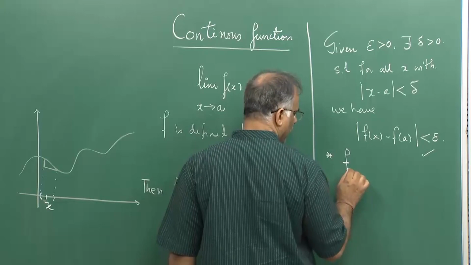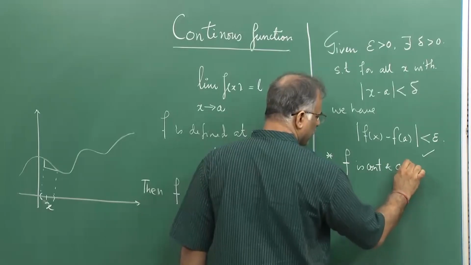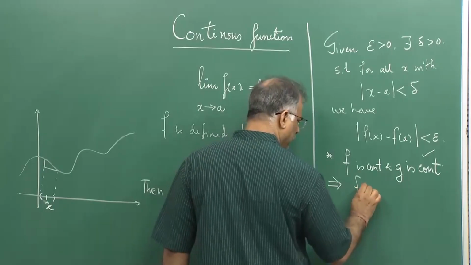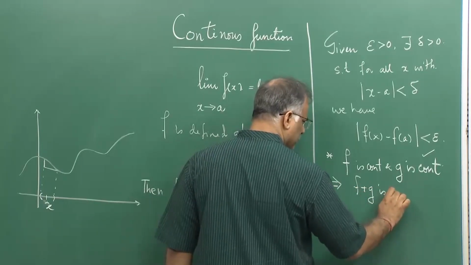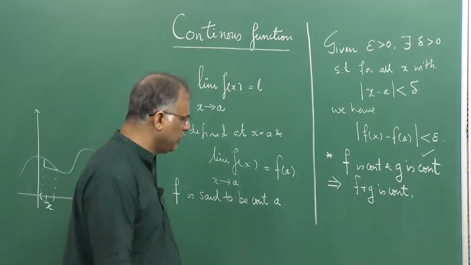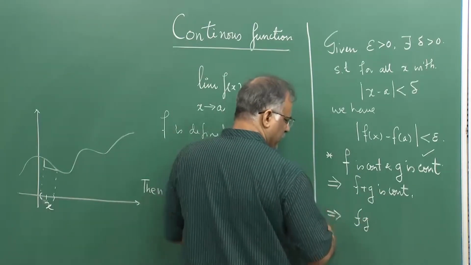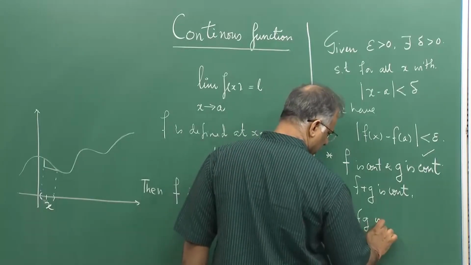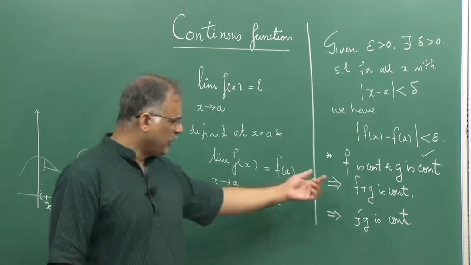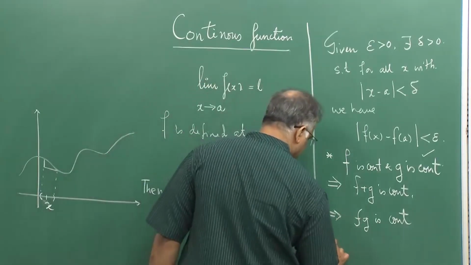For example, f is continuous and g is continuous implies f plus g is continuous. Similarly, if f is continuous and g is continuous, so if this is my data, then I will have f into g, which is f(x) into g(x) when you evaluate it, is continuous. So, the function f plus g is continuous and the product f g is continuous,